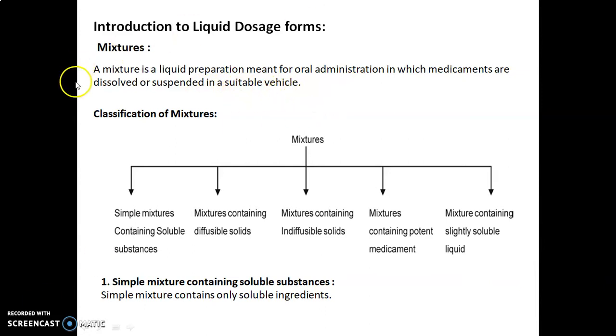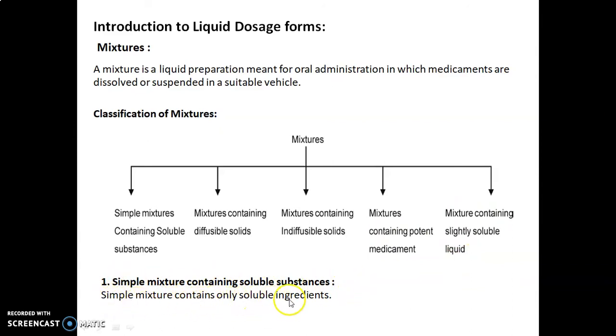vehicle. Classification of mixtures. Mixtures are classified into these five types: simple mixture containing soluble substances, mixtures containing diffusible solids, mixtures containing indiffusible solids, mixtures containing potent medicament, and mixtures containing slightly soluble liquid. The first class is a simple mixture containing soluble substances.